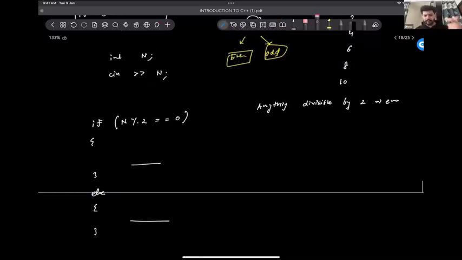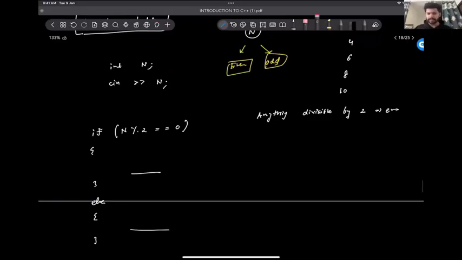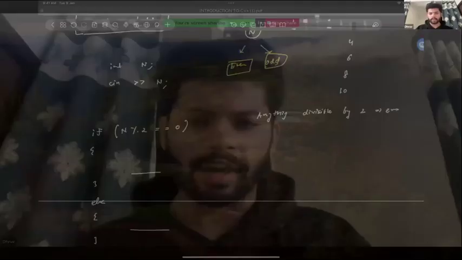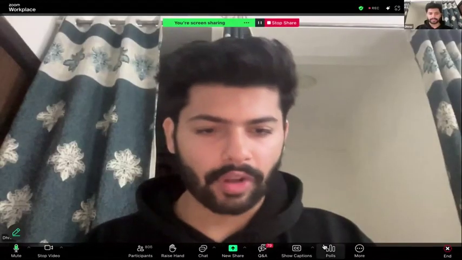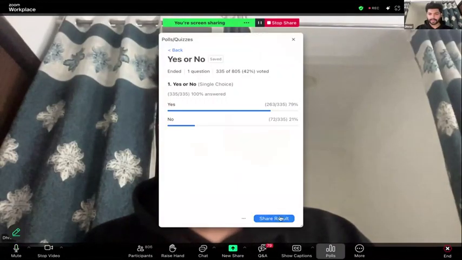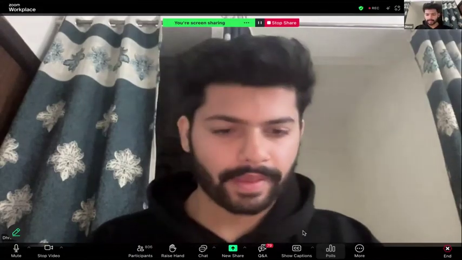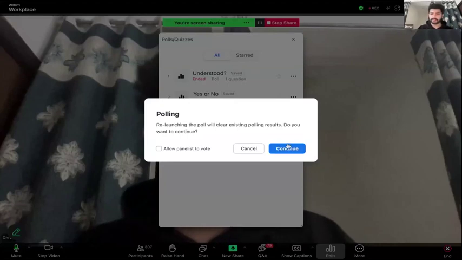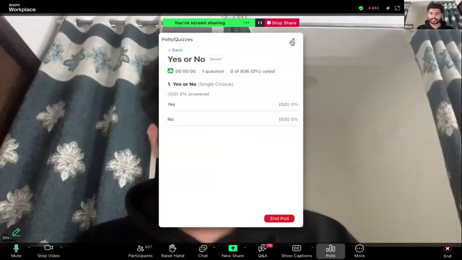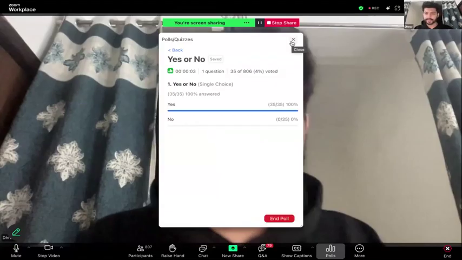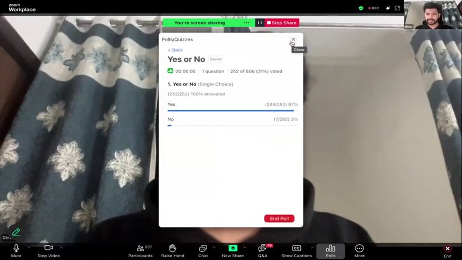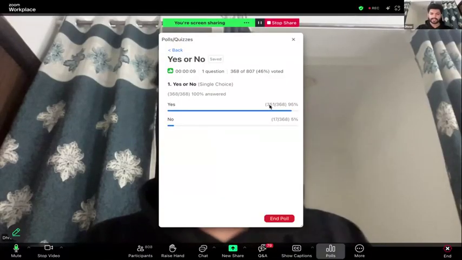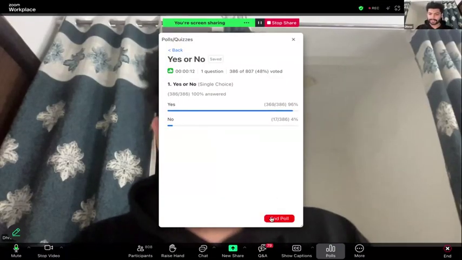Okay? Can everyone understand the concept of conditionals, why we need it and how we can use it? Somewhat high level idea. Let me launch a poll for this. I think reactions will be good in the classes, because launching a poll every time is not a good idea. I'll figure this out before the next class so that reactions are always on. Okay, I think the majority is clear with this, why we need conditionals, but still if you have some doubt, we'll clear that towards the end.